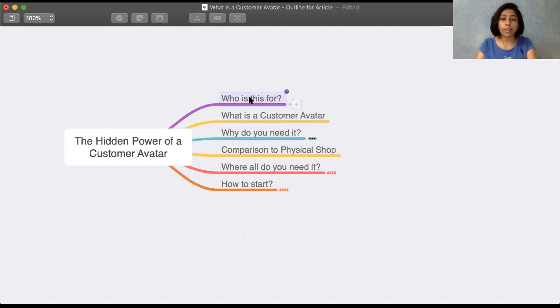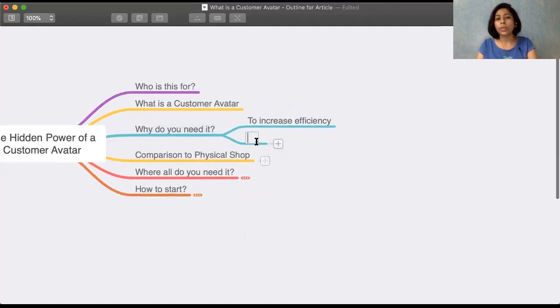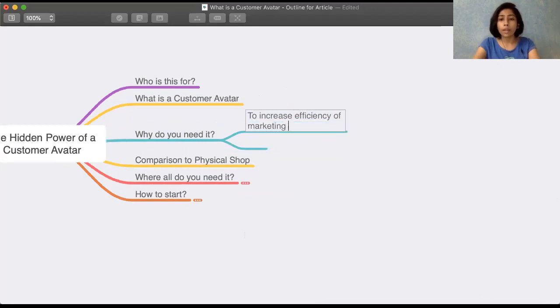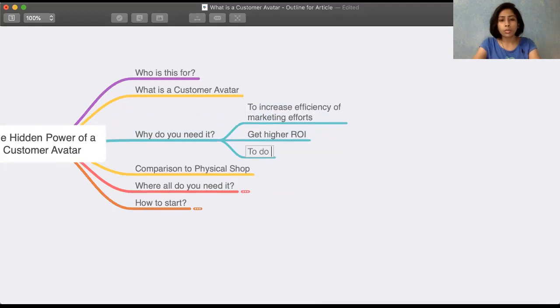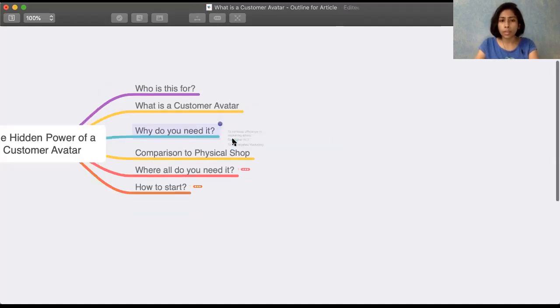So what you can do is you can just list down the topics that you have in mind. Say that you will write about who is this for, what is a customer avatar, why do you need it? And if you want to, talk about the different benefits which are there, you can also further elaborate more on this. Say, to increase efficiency of marketing efforts, or to get higher ROI, to do targeted marketing. So say, you'll be elaborating on these topics. Just go ahead and mention these.